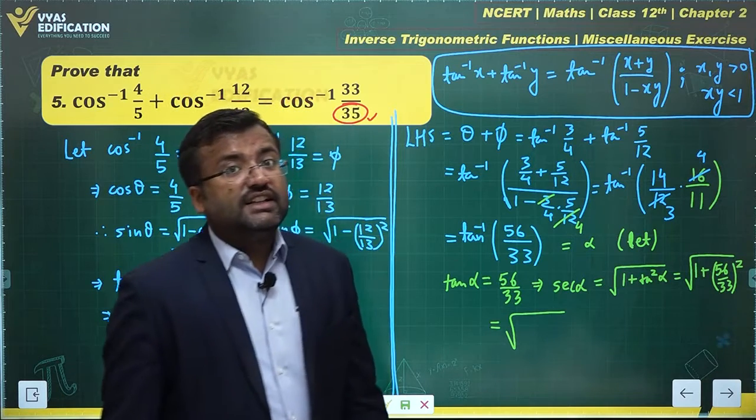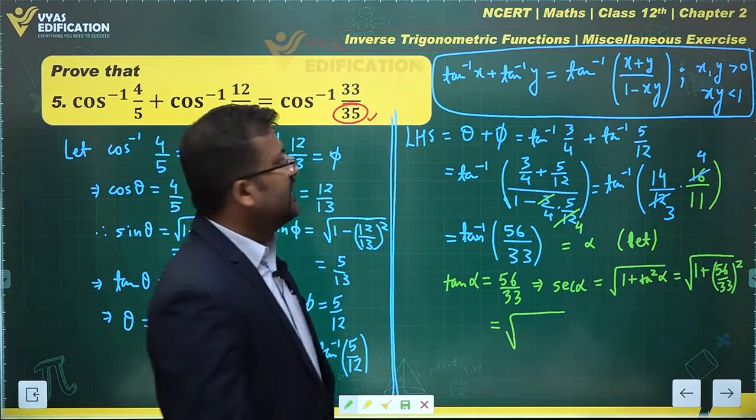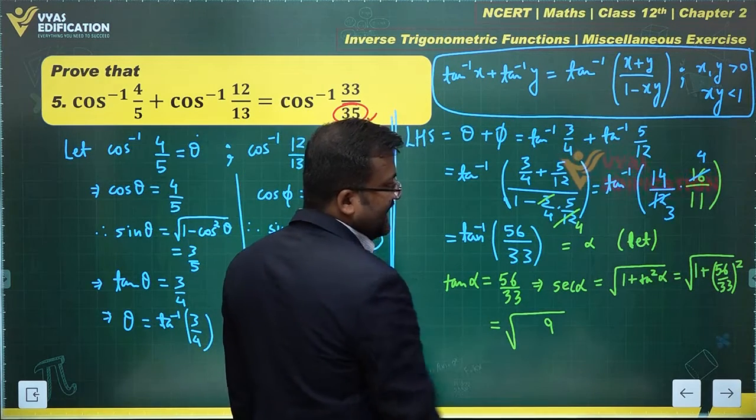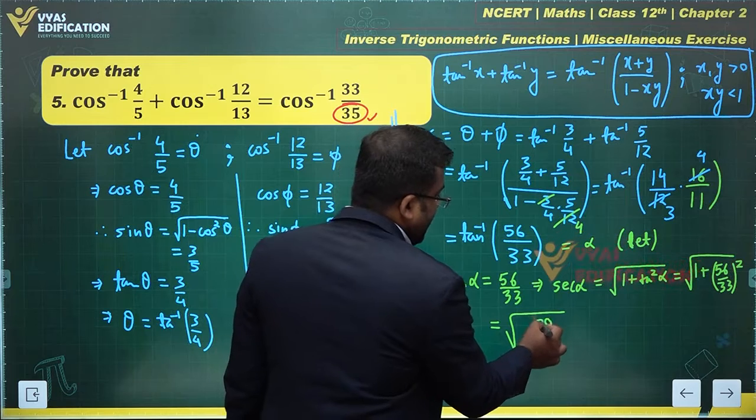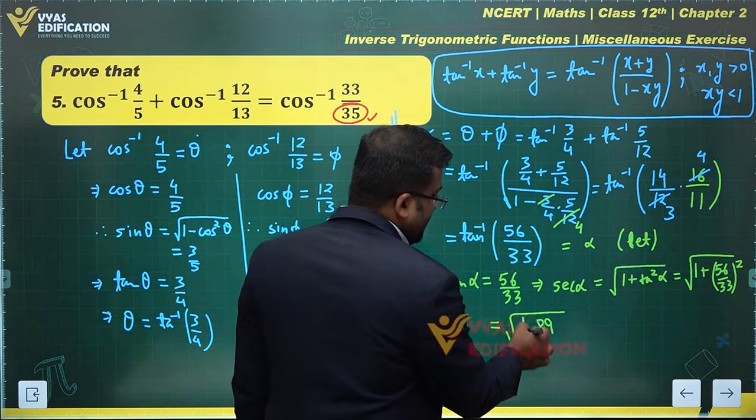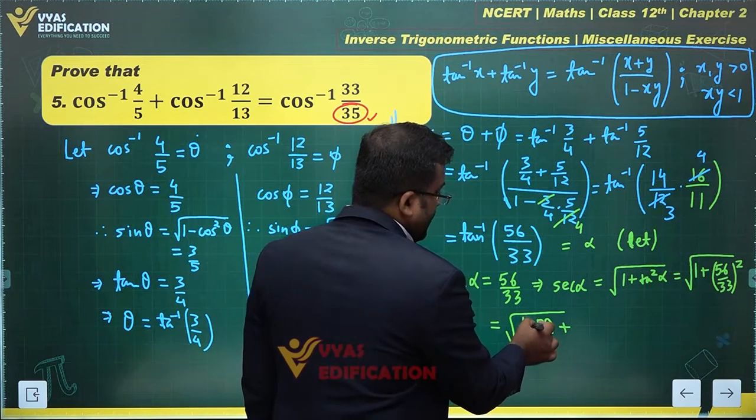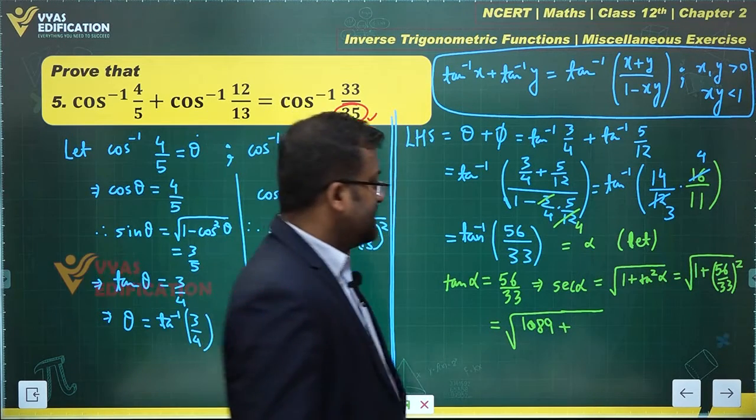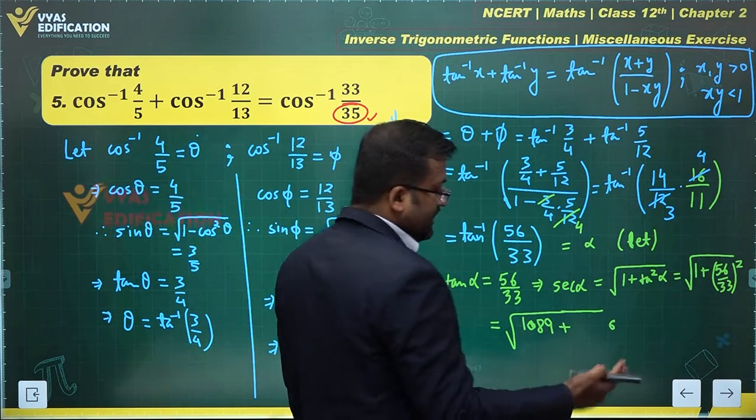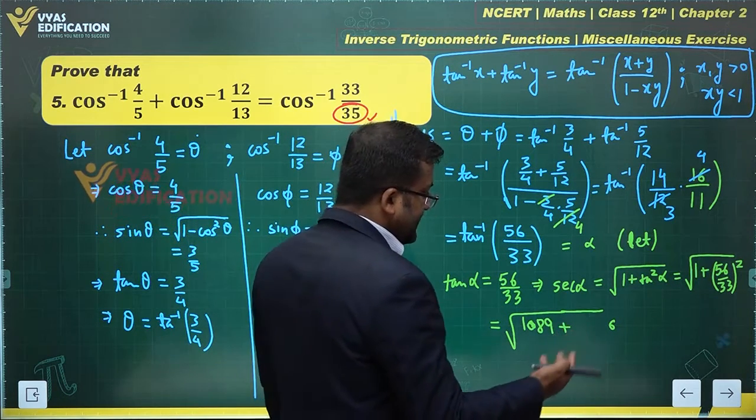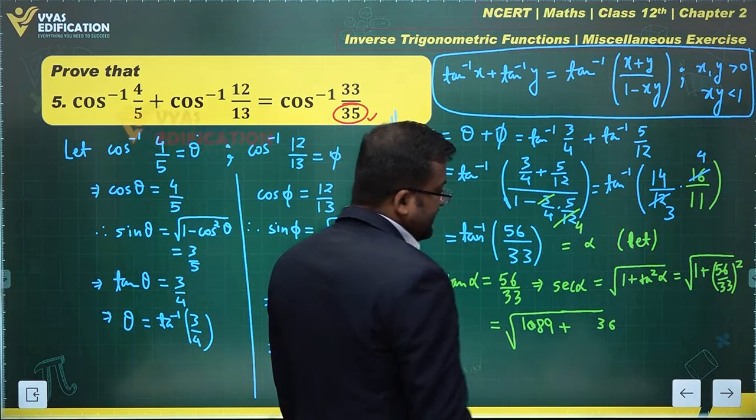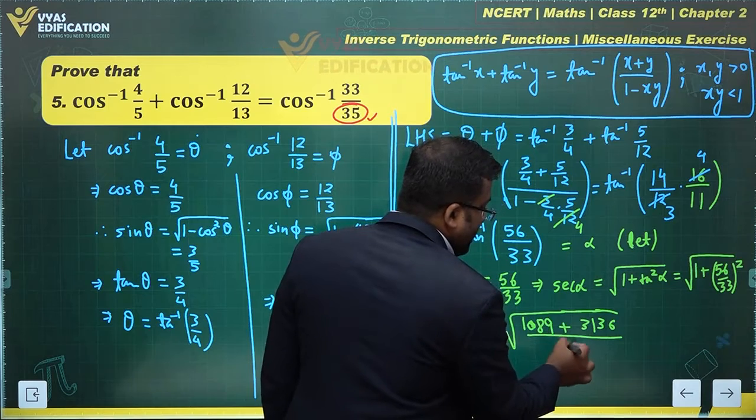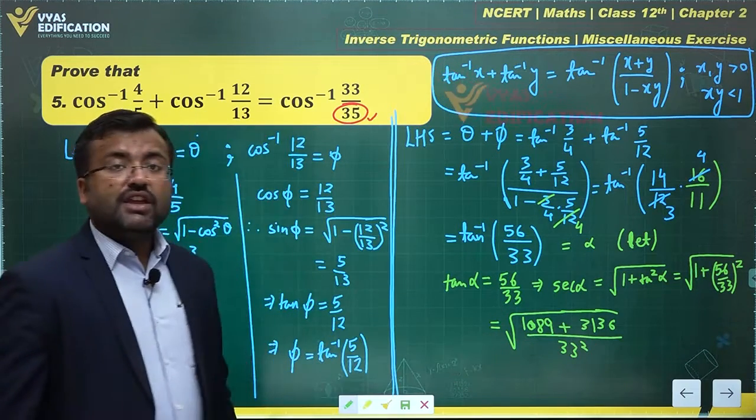In the numerator, you'll have a 33 square. Now, what does 33 square look like? 3 times 3 is 9, and carrying over, you get 1089. Plus 56 square, which will be 6 times 6, 36, and carrying over, you get 3136. In the denominator, you have 33 square. That's what you have.